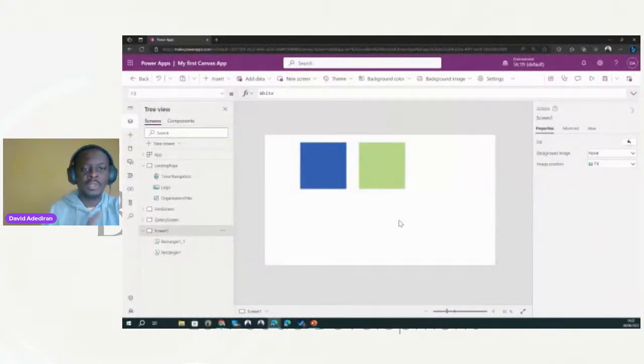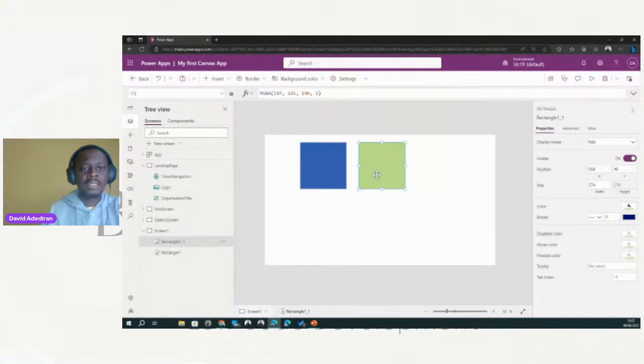Now, we want to make sure that this rectangle here is always to the right of the blue rectangle, no matter what. So I'm going to write an expression for that, and I'm going to explain what it is. Now we've referenced the same control, but I want to reference another control from another control.